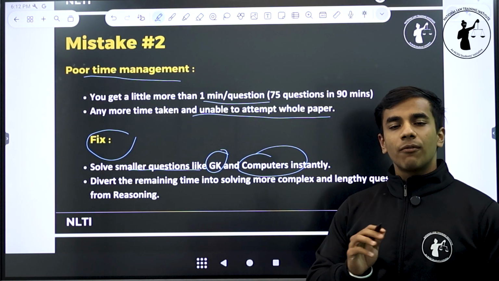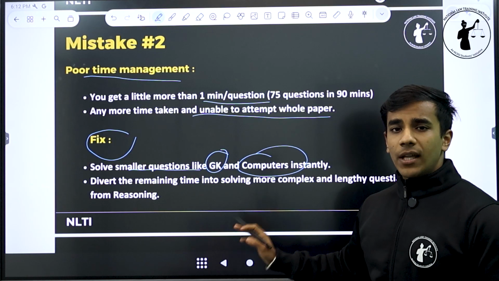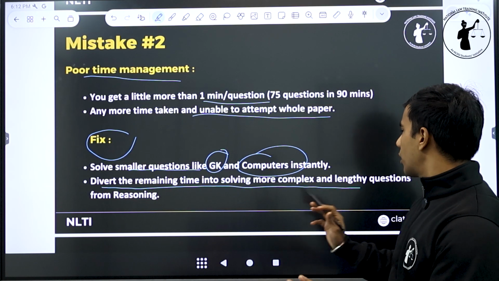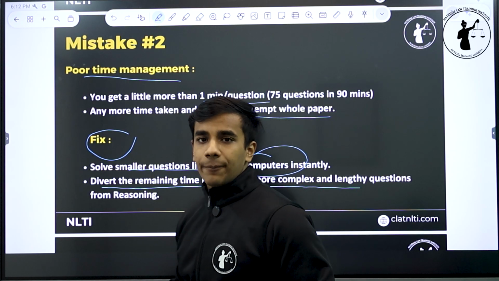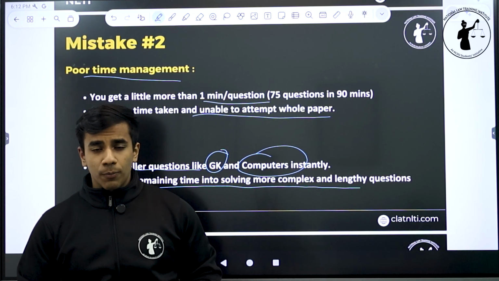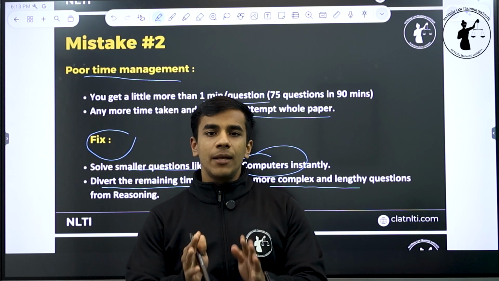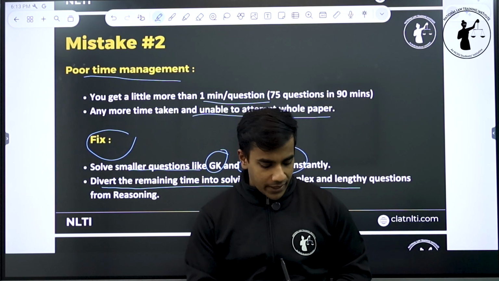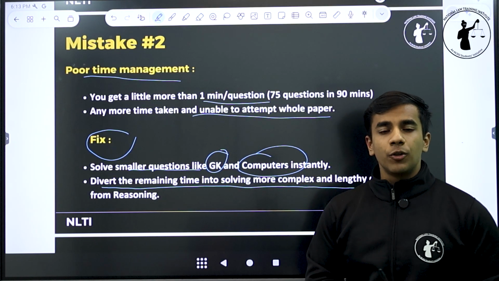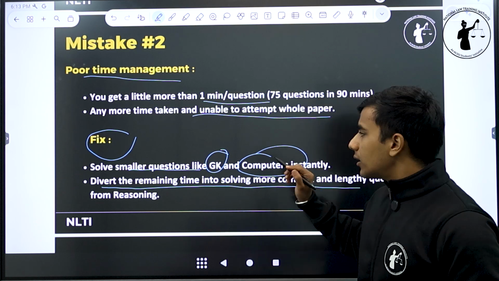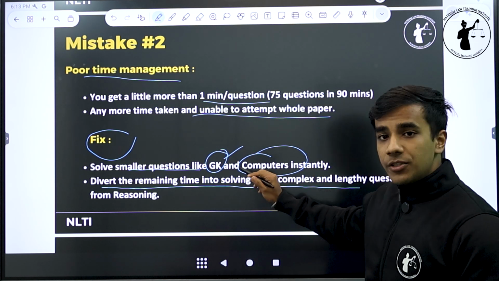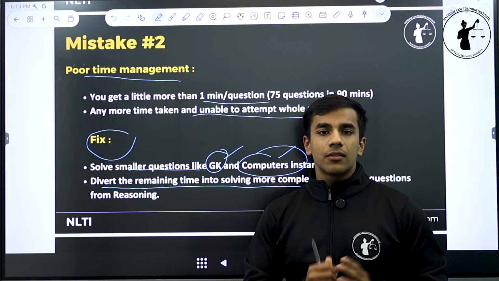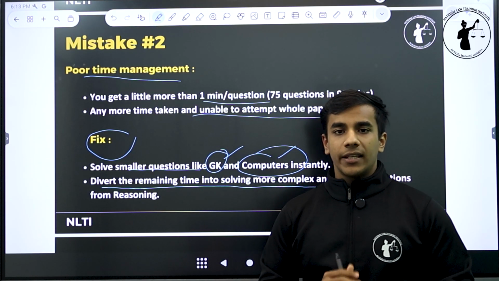So these are the questions that you have to solve instantly, and the time that you save from these questions, you need to divert this remaining time into solving more complex and lengthy questions from reasoning. Maths में percentages, ratio proportion, averages, these are the three most important topics that you have to focus on, and sometimes the questions are on the lengthy side. Sometimes the question will require you to perform complex calculations. So the time that you save from QT, from GK and computers is what you have to divert to the complex sections of either English and quantitative techniques, that is math.